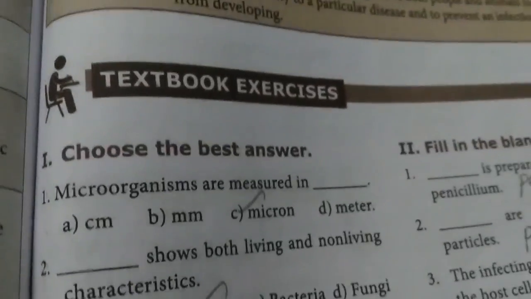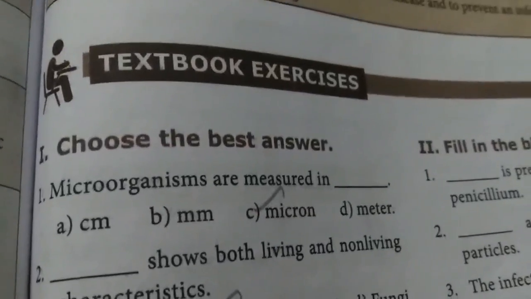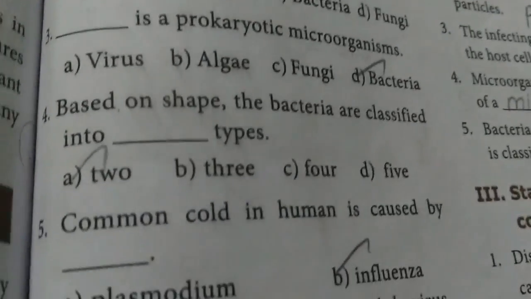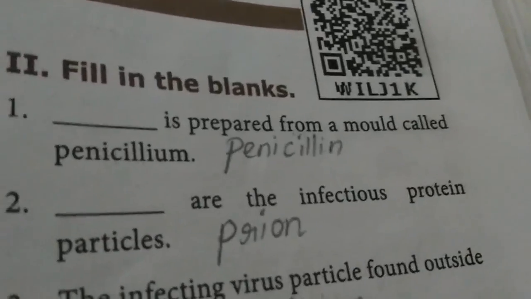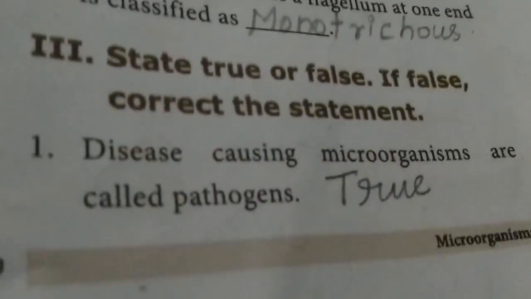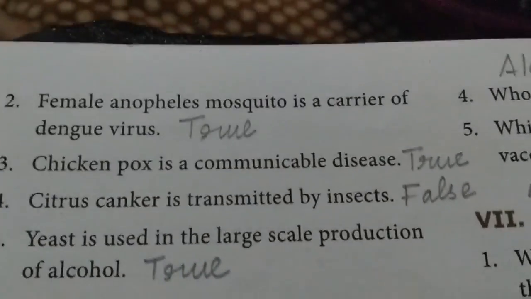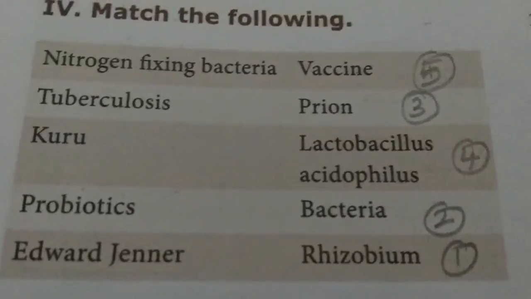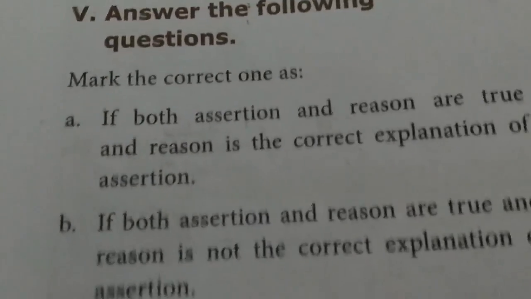Students, you have to mark the 1 mark questions in your textbook using pencils. There are 5 parts: choose the correct answer, and the second part is fill in the blanks. You have to write the answers, and then true or false. The fourth part is match the following, and the fifth part is answer the following questions.